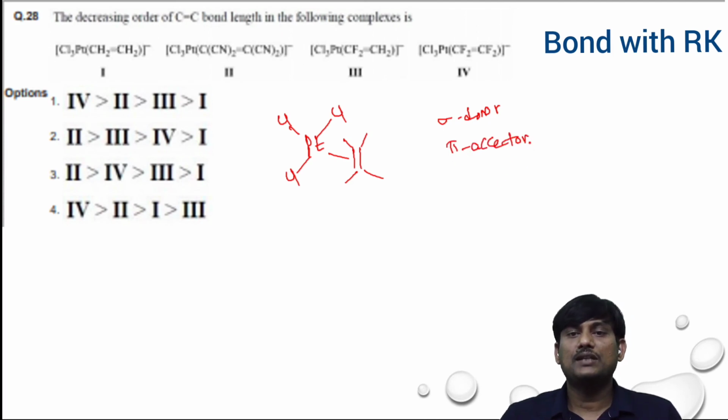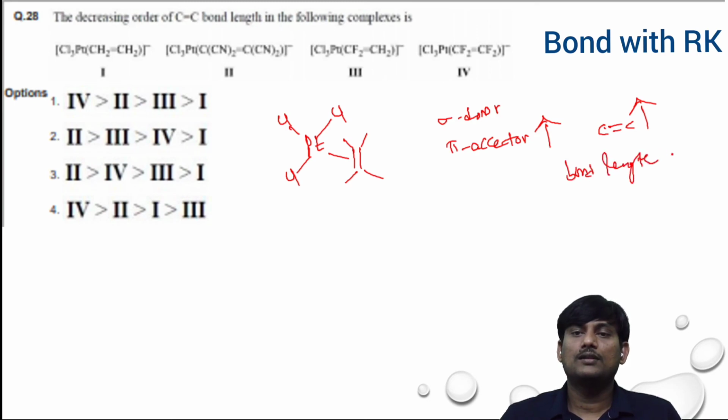As the pi accepting nature increases, the C double bond C character increases. So bond length decreases. This one depends on the substituents.